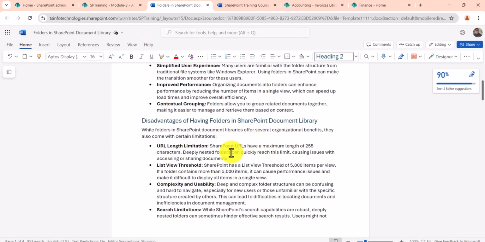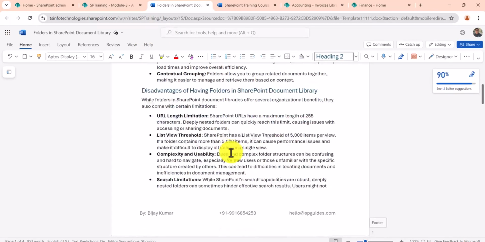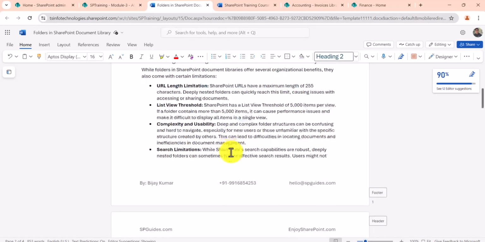So that's the problem. And also, as we know, there is a 5,000 item limit, so if a folder contains more than 5,000 items, then there are problems. So you have to create additional views for it. And also, when you have more folders, subfolders and stuff like that, sometimes it is very difficult for a newer person to understand in which folder to keep a file.